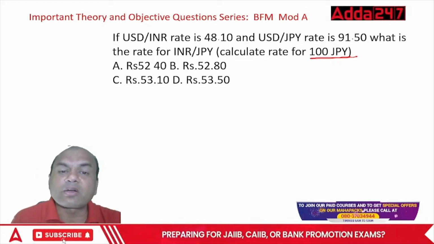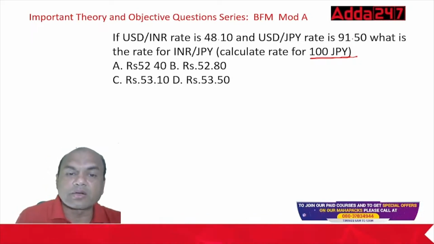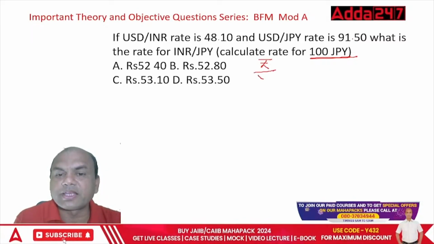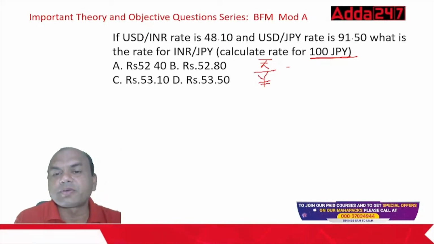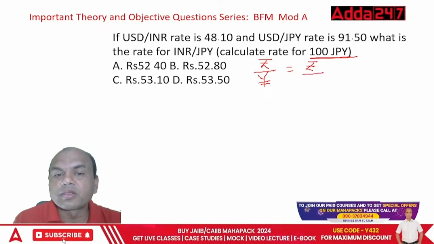We want INR to JPY. Here JPY is below. So what is my INR to JPY? Rupee to JPY. Yen is written like this, Yen with two lines. Rupee to JPY equals to... I think it should be JPY to INR.